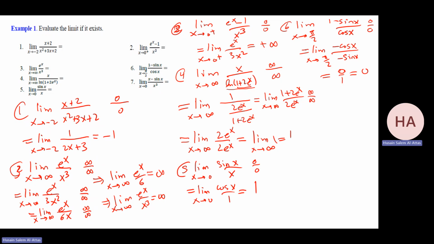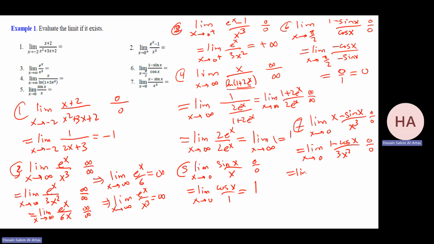Okay, last one, number 7. Let me do it here. Limit as x goes to 0, (x minus sine x) over x cubed. That, if we check it, is 0 over 0. So do L'Hopital's rule. I have (1 minus cosine x) over 3x squared. Substitute, cosine 0 is 1, still 0 over 0.